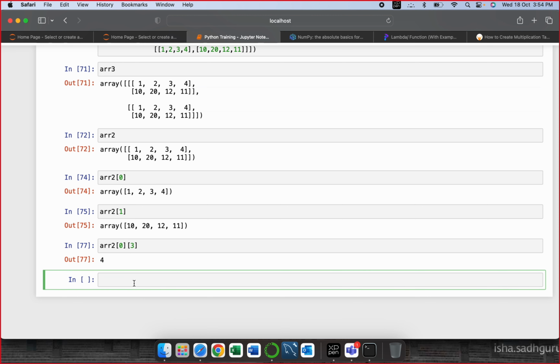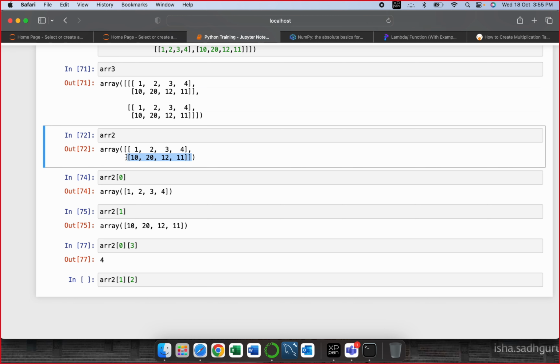Let's say somebody says, find out the second index of the second array in a 2D array. So the second array is 1. First I am accessing the second element, which is 10, 20, 12 and 11. Now in this, I am just traversing through a list. So let's say 2. When I am putting 2 over here, what will I get? Answer me. In this list, if I am indexing it at 2, what answer would I get? 12. Okay. Others?